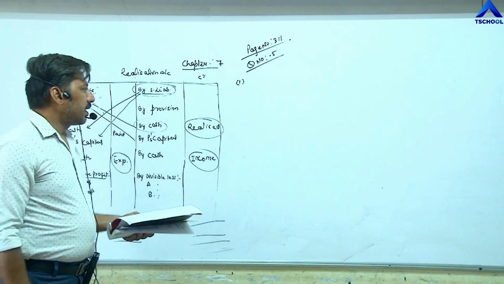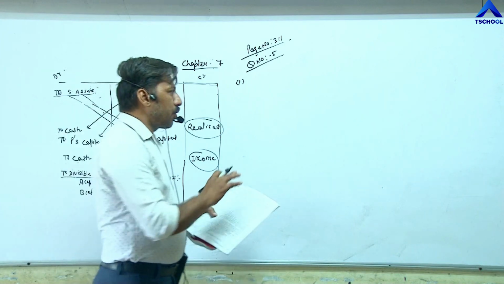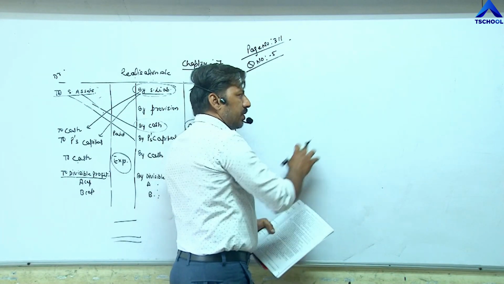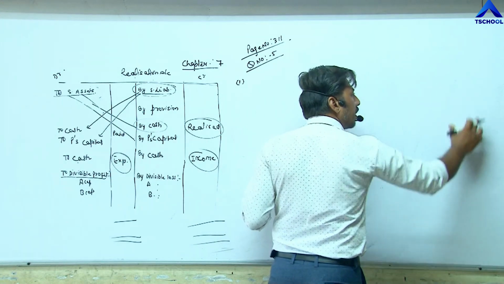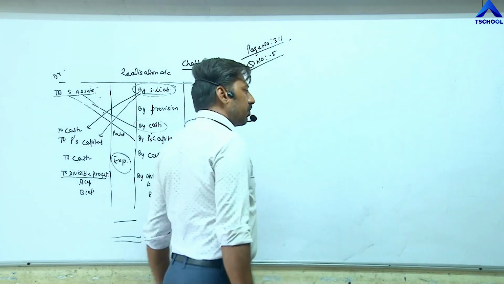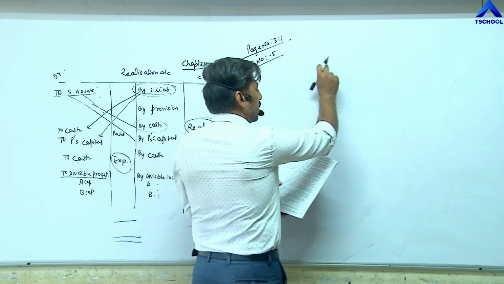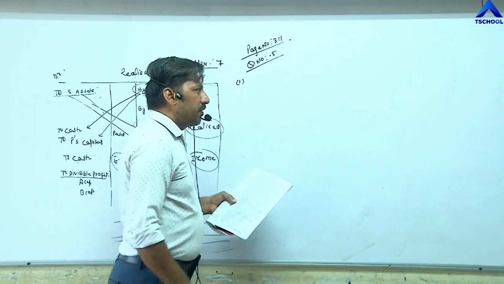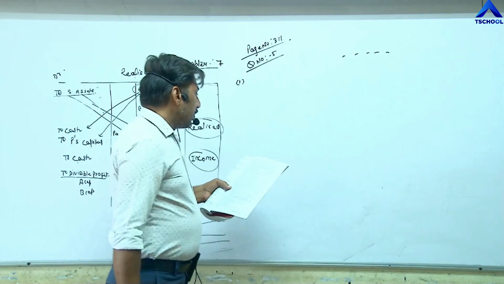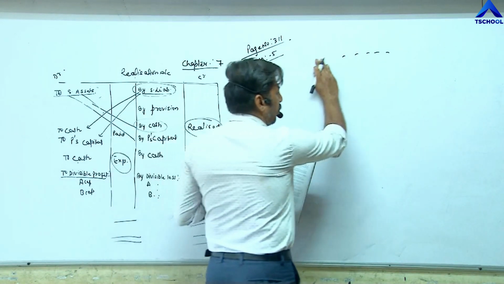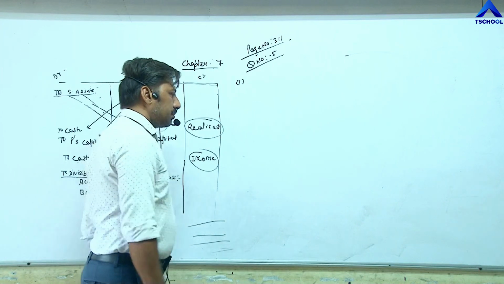First, at the time of dissolution, you have to do journal entries in proper format: date, particulars, ledger folio, debit, credit. On the top you have to write journal entries in the books of the name of the firm. If the name of the firm is not given, then write dashes, like this. So you have to pass journal entries in proper format.